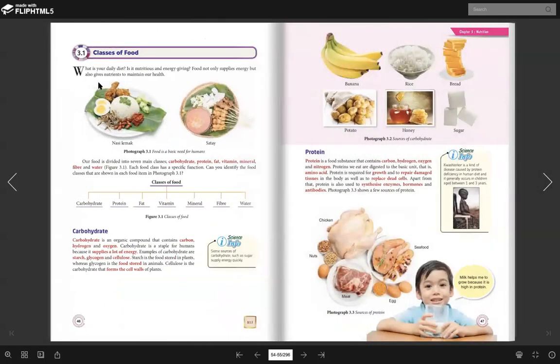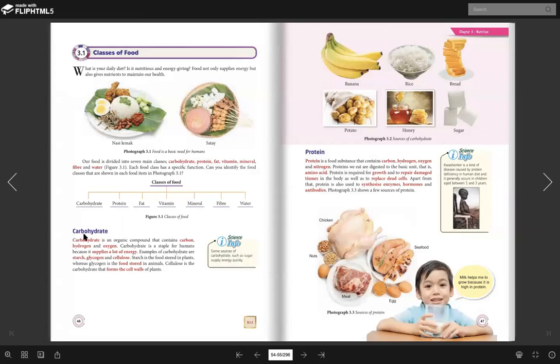So the first one, you should know, is about class of food, kelas makanan. Class of food consists of a few things. The first one is carbohydrate, and then we have protein, fat, vitamin, mineral, fiber, and water. All food that we eat basically will have all these things. So we go one by one.